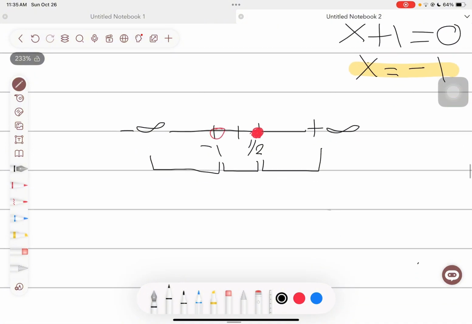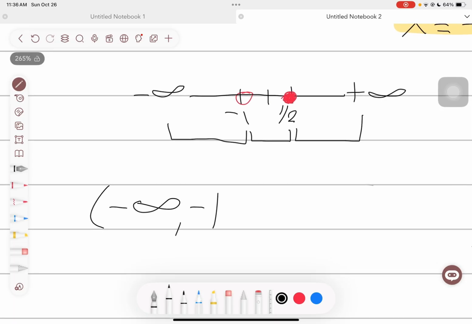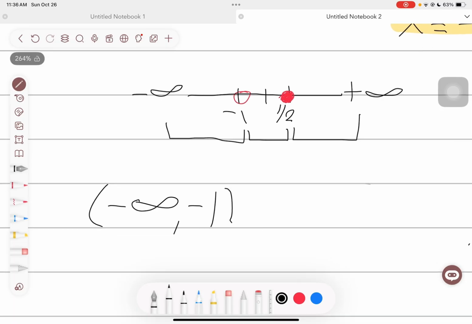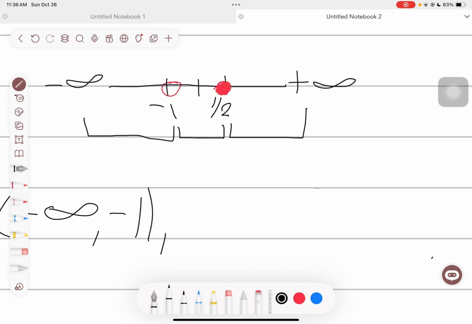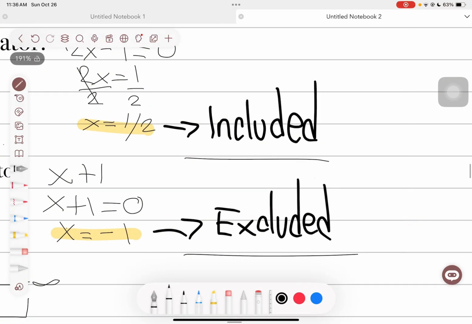So next, let's write the intervals. This interval is -infinity and -1. So that is open and close parenthesis. The next interval is -1 and 1/2. -1 starts with an open parenthesis, while the 1/2 gets a bracket because it is included.